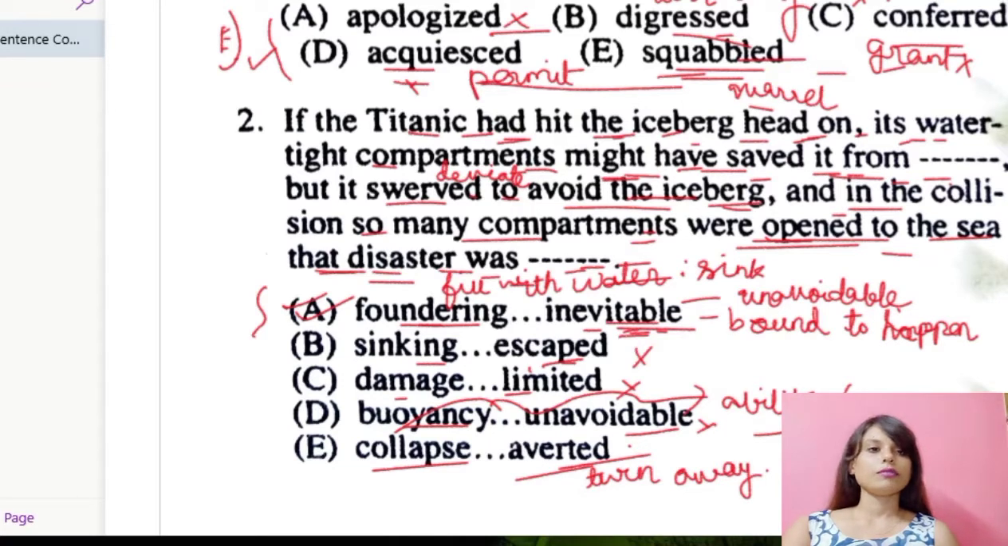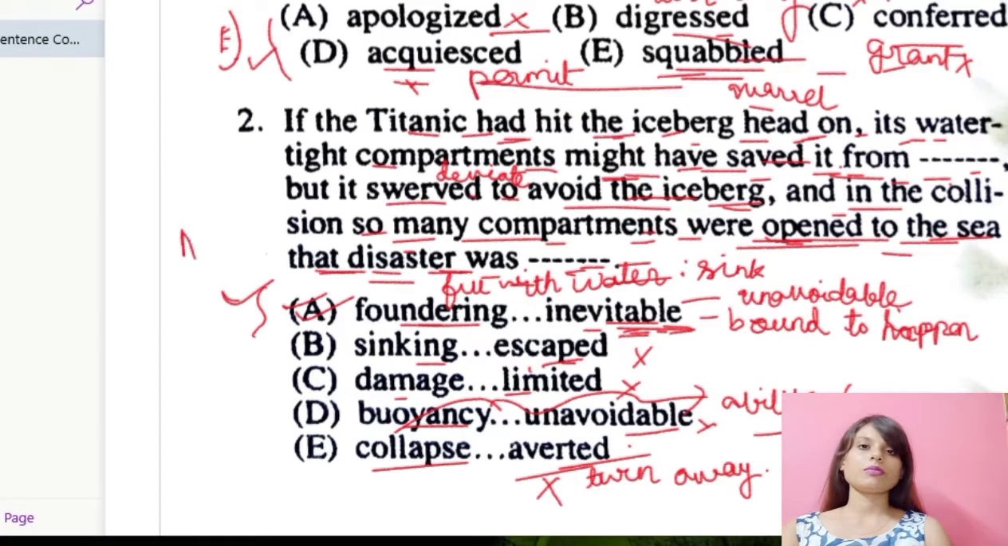Now, if I put collapse, I might have saved it from collapse, all right. So many compartments were open to the sea that the disaster was averted. No, it was not averted. So, it's wrong. It was inevitable. It was not. It was unavoidable. That's why the Titanic broke, and finally the people died in that. So, number A would be the correct option for number 2. Okay. Number A. Now let us move over to the next question.